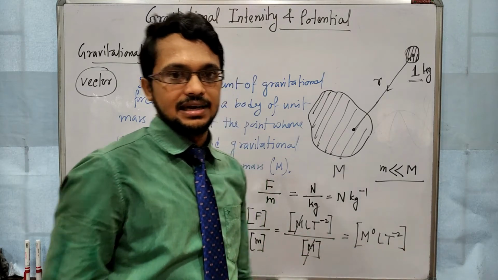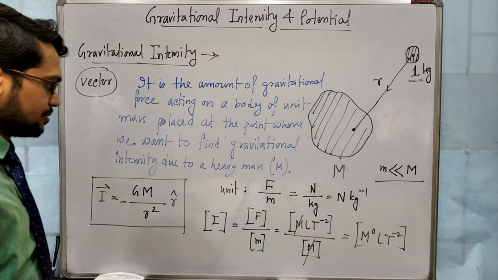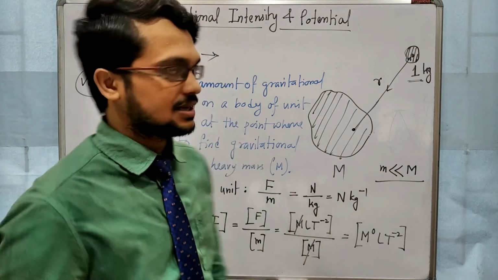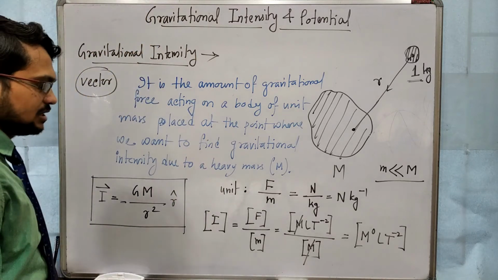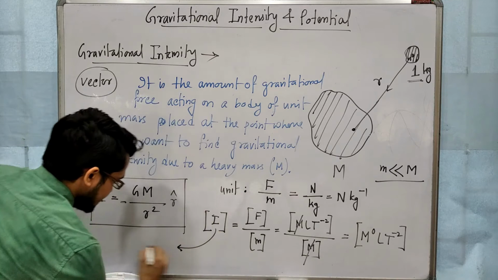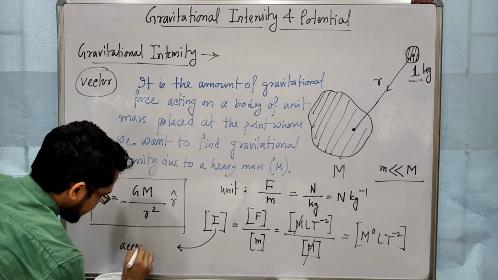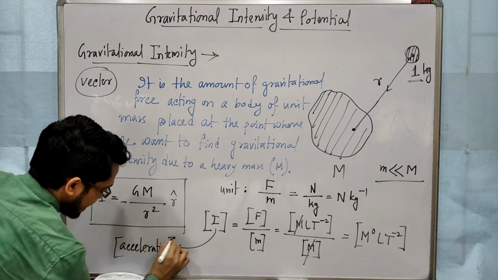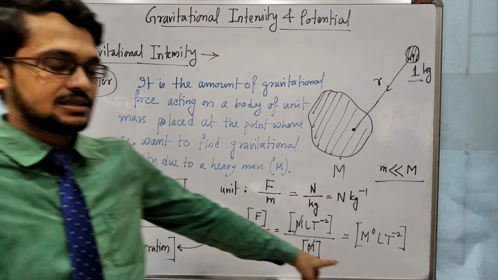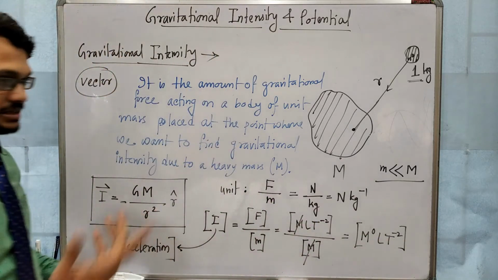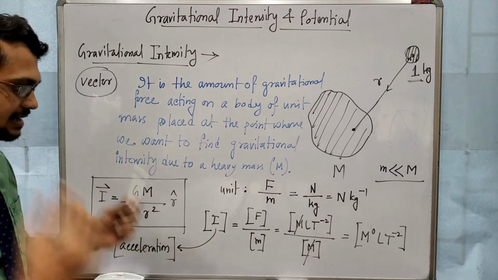Now can you tell me any other physical quantity which will have the same dimension, L T to the power minus 2? The physical quantity is acceleration. Dimension of acceleration is also L T to the power minus 2. It may be gravitational acceleration, it may be any kind of acceleration.